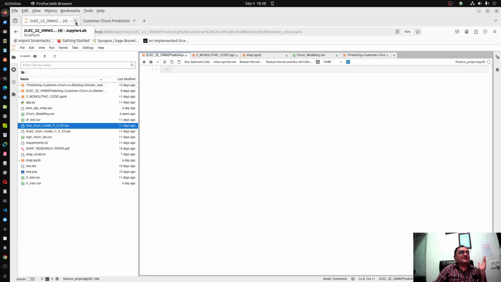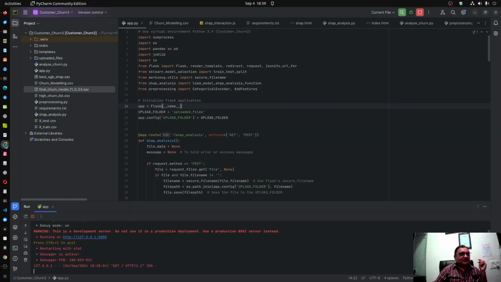But once it is done and your model is saved, then you can switch to some IDEs like maybe VS Code or PyCharm, which provide modular code development. Even Jupyter Lab can also allow modular code development.